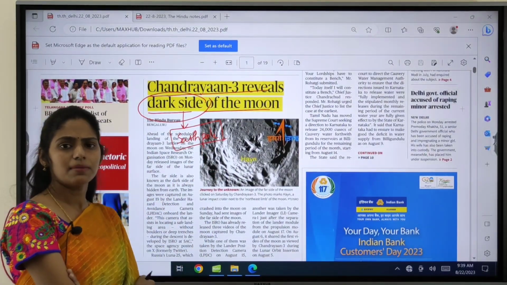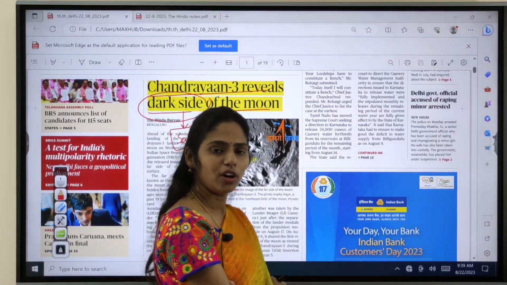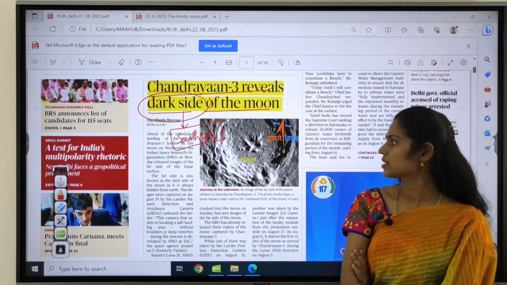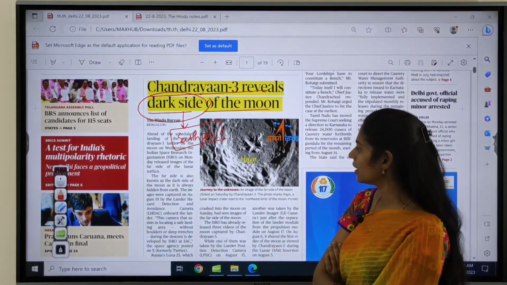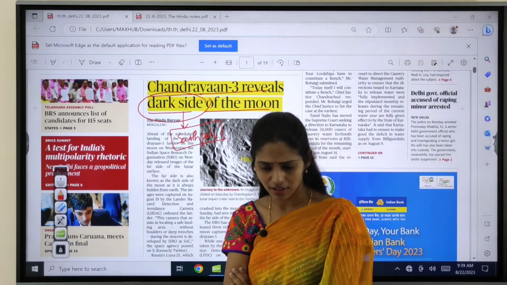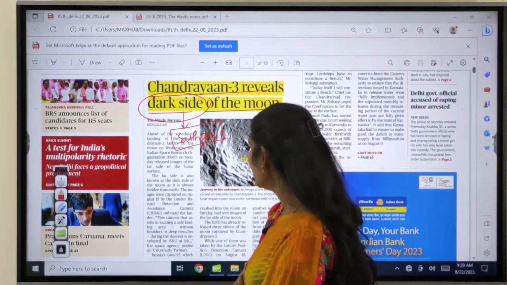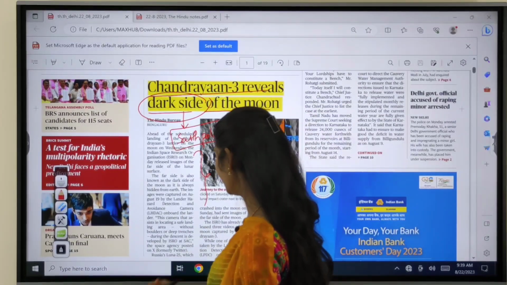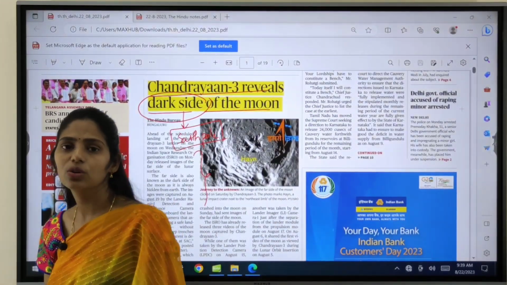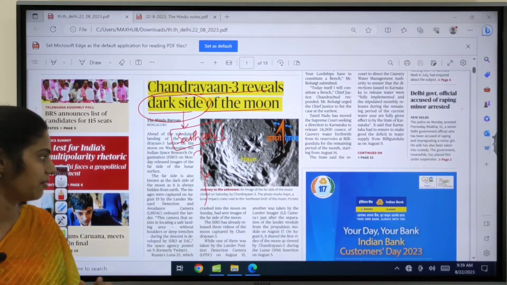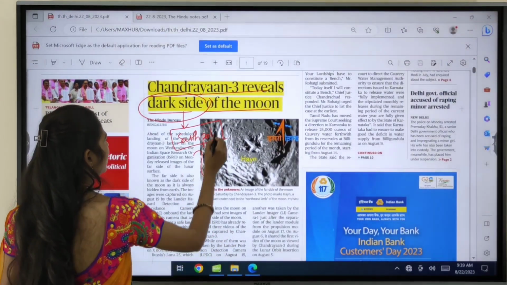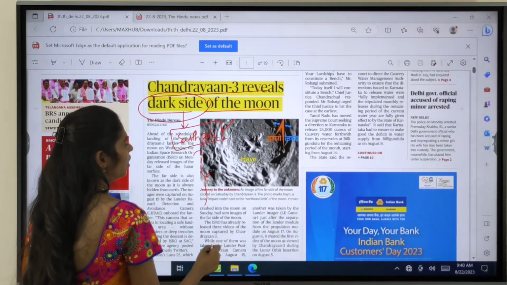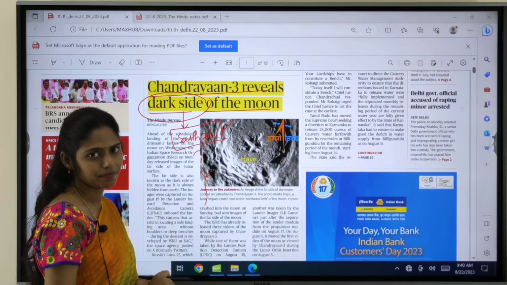Actually there is one assumption that we already know: Chandrayaan-1, the first mission to study the moon, said that yes, there is presence of water on the surface of the moon. And now this Chandrayaan-3, which was mainly launched to understand where it is present exactly, and to know the composition of the lunar surface. So here in the south pole, the scientists are estimating that the water is present in a frozen form.